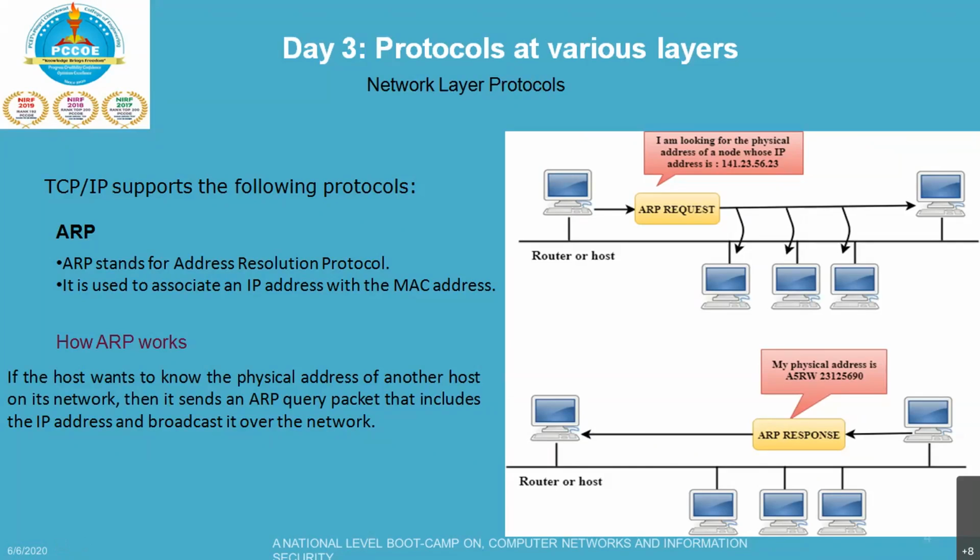Okay, so dynamic entries are not permanent and they are removed and flushed periodically. But when you talk about the static entry, where someone manually enters the IP to MAC address association by using the ARP command, this is a fixed addressing. So static and dynamic entries are what will be made.